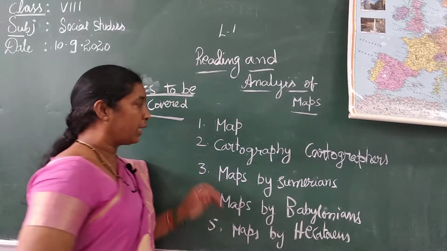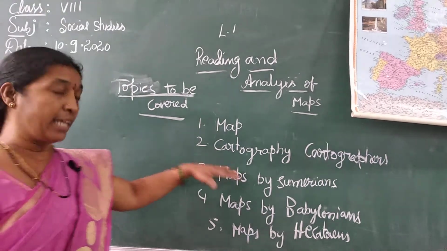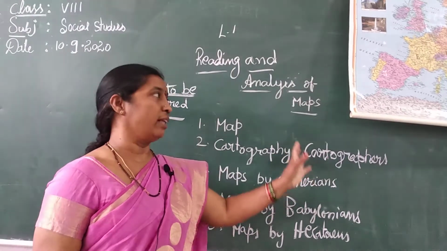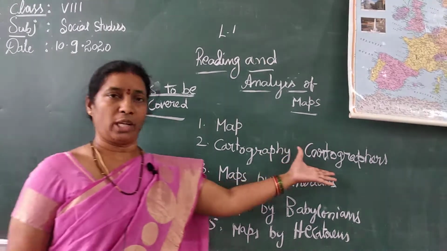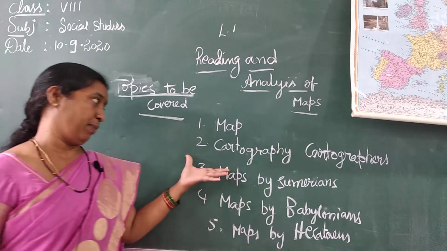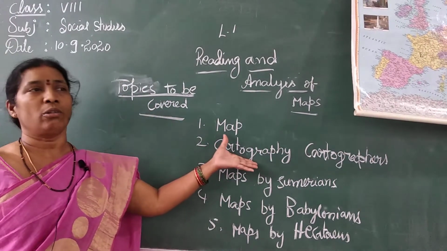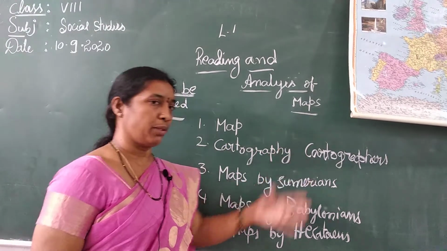Those who are making maps, designing the maps, making scales and all, are called cartographers. The making of maps, that science, is called cartography. This is the difference between these two.